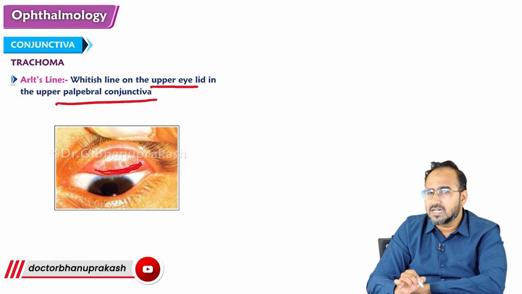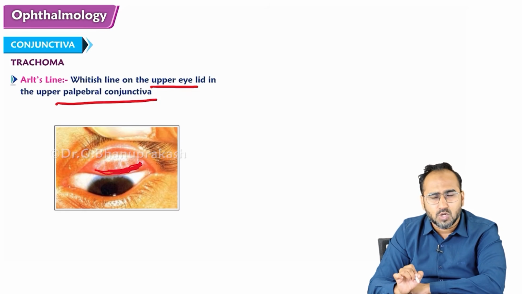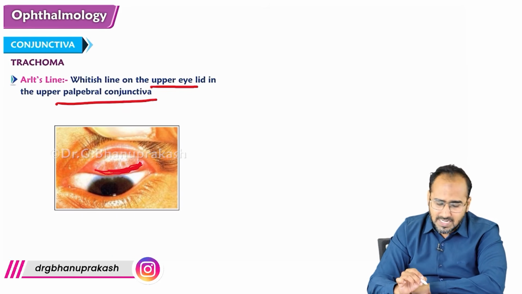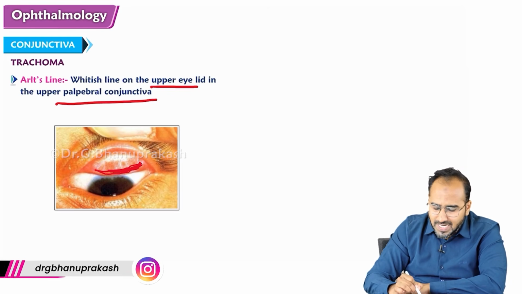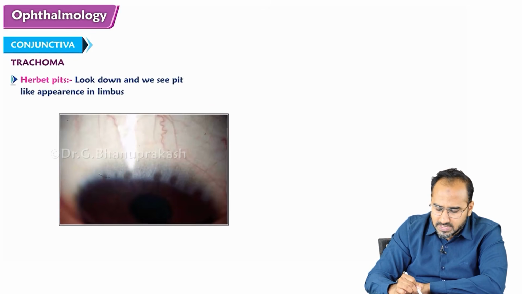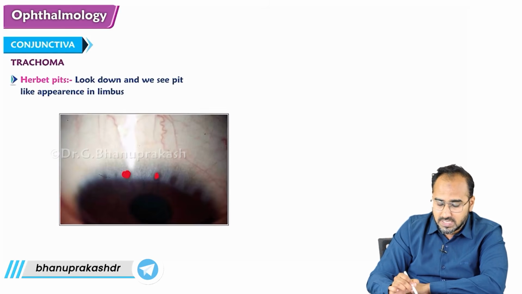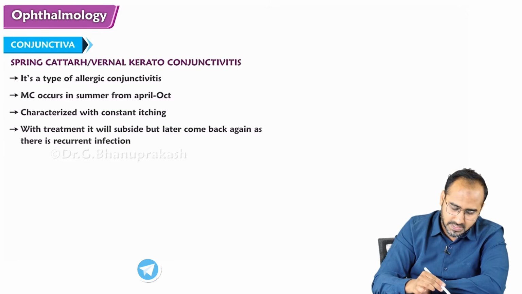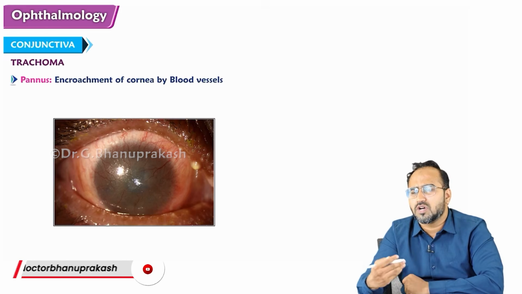We are discussing the classical features of trachoma. You see a follicle. What is that follicle called? That follicle is sago grain follicle. You will see scarring developing on the conjunctiva, which is called Arlt's line. Sometimes you might see pit-like lesions developing on the limbus, which are called Herbert's pits. Herbert's pits, right?